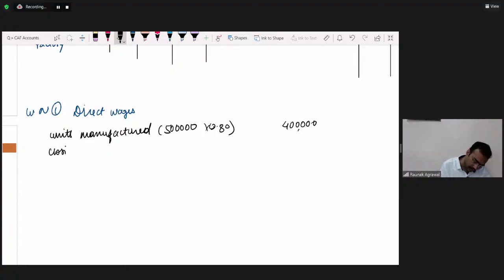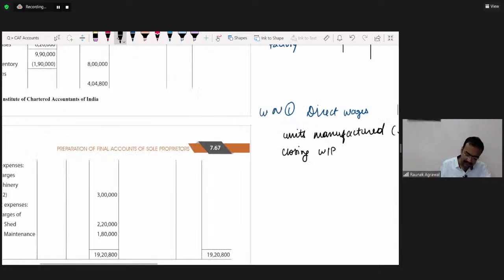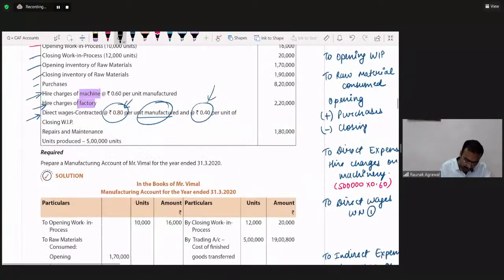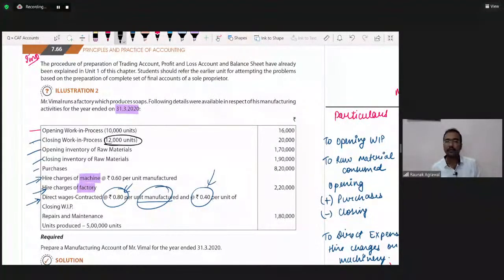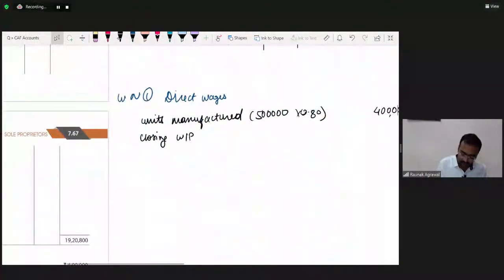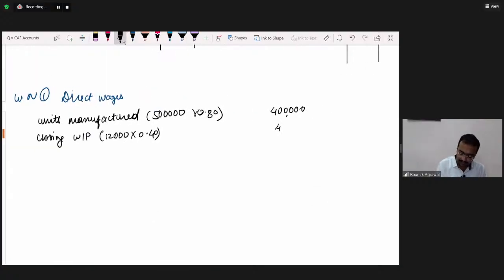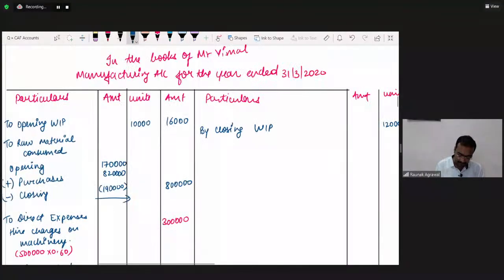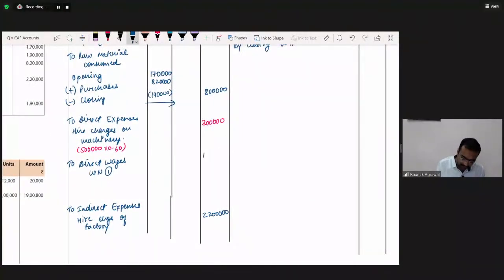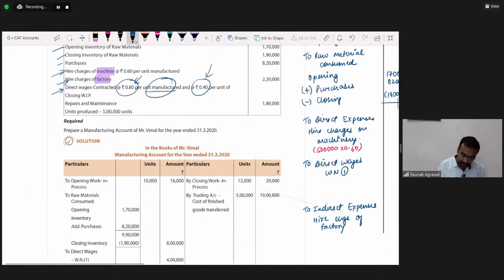And on closing WIP, what is the closing WIP? Units of closing WIP, it's only 12,000 units. So on closing WIP, 12,000 units into 0.40, it's coming down to 4,800. So the total wages are coming down to 4,04,800. So we will post it here, working note number 1, 4,04,800.